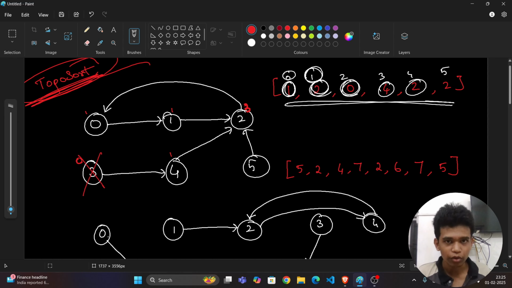Okay, what is the consequence of removing this 3? If I remove this 3, this 4's in-degree will become 0. So obviously I want to remove this 4. If I remove this 4, what does this 2 become? 2. Okay, then this 5's in-degree is also 0 because it doesn't have any incoming edges. Delete it. Okay, delete it in the sense, don't take it into consideration. Now this 2 becomes what? 1. Hope you understand this. Okay, any other? No, all are greater than 0.